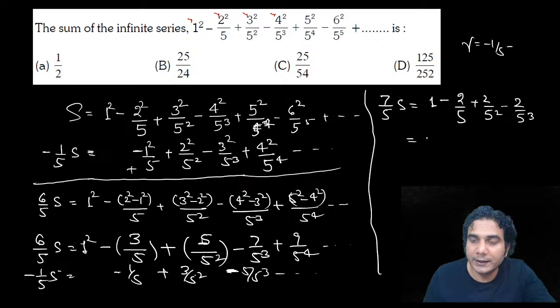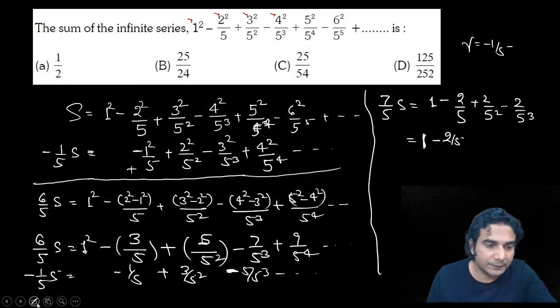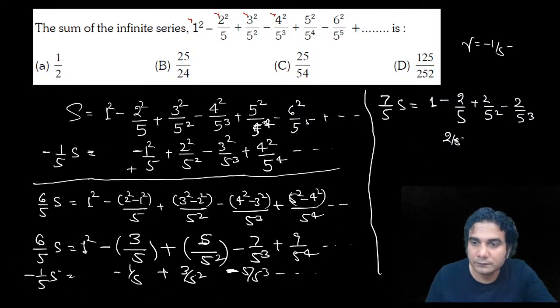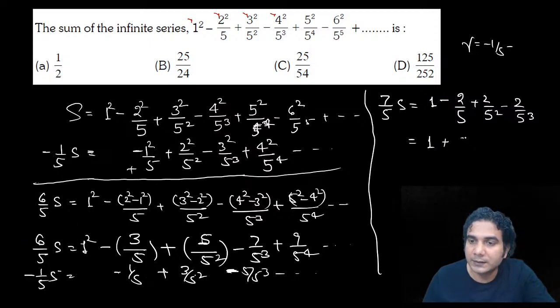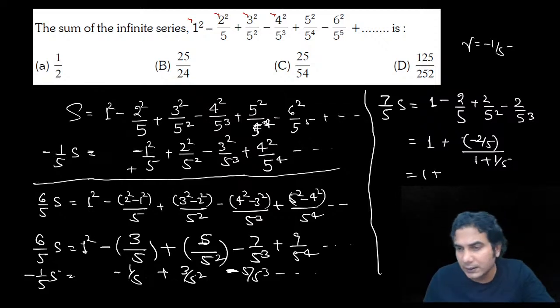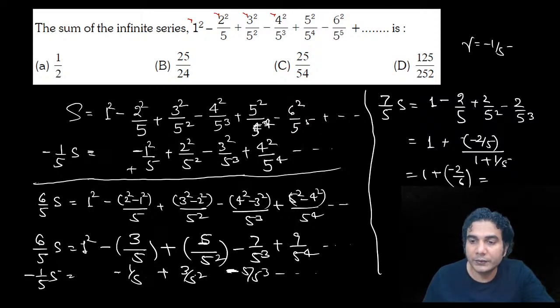So write the sum. It is 1, minus, first term is minus 2 by 5. Let me write it with brackets, properly. So it is going to be 1 plus, common ratio is minus 2 by 5, first term a upon 1 minus common ratio is minus 1 upon 5, so it is 1 upon 5, all right. So add them, so it is going to be 1 plus, this is 6 upon 5, 5 will cancel, so minus 2 upon 6, so it is minus 1 upon 3. 1 minus 1 by 3 is 2 by 3, all right.